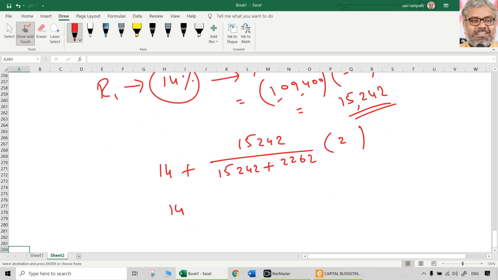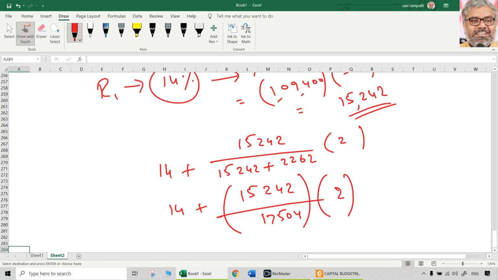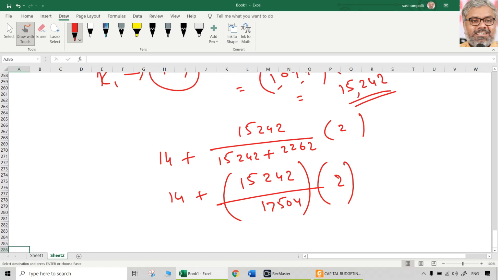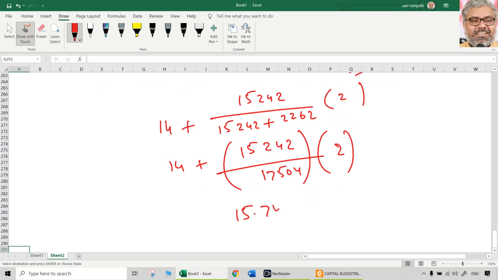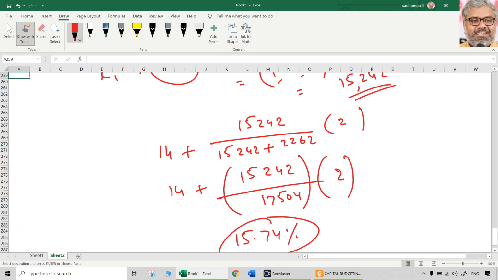So do this calculation: 15,242 divided by 15,242 plus 2262, which is 17,504, multiplied with 2, plus 14. So around 15.74% it is coming. It is definitely between 15 and 16.